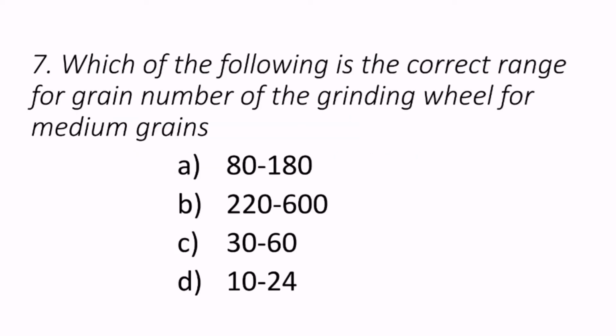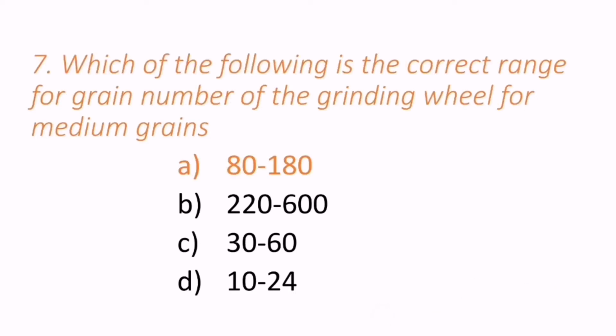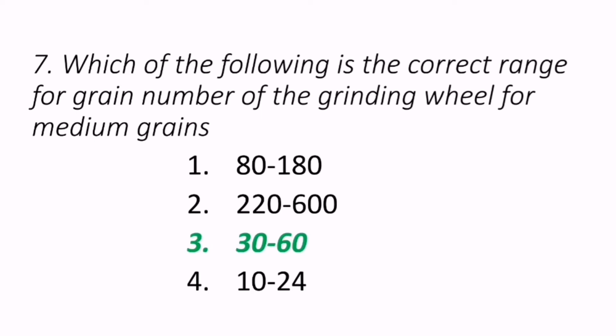Seventh question reads, which of the following is the correct range for grain number of the grinding wheel for medium grains? For medium grains, what is the range? Maybe 80 to 180, 220 to 600, 30 to 60 or 10 to 24. So the correct answer for medium grain grinding wheel is 30 to 60.